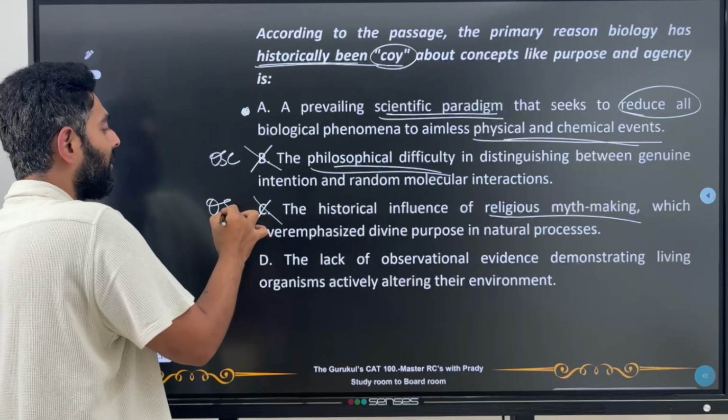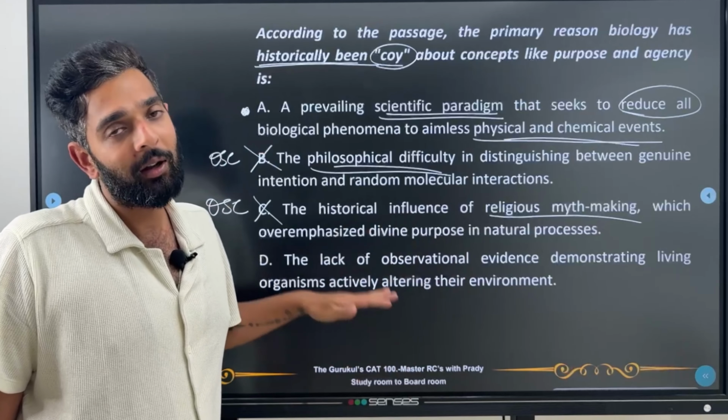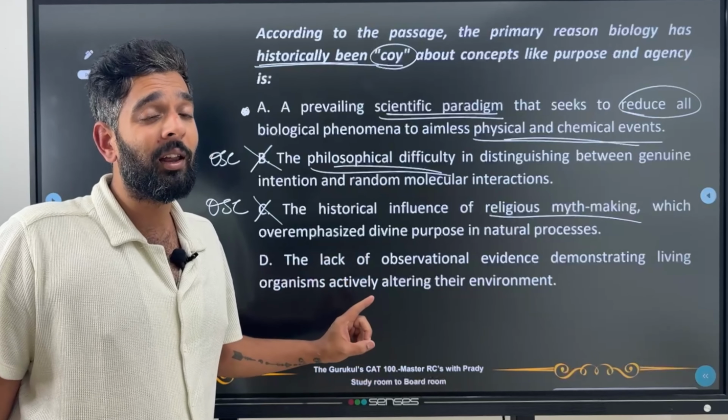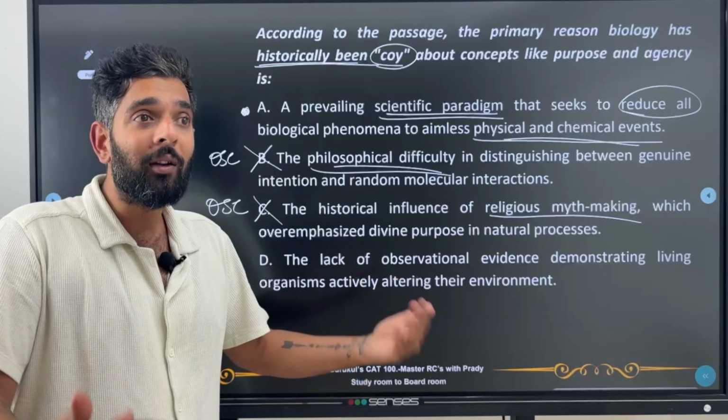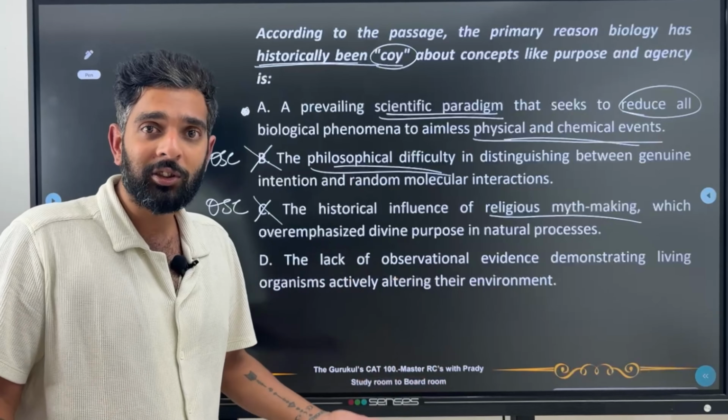D says the lack of observational evidence demonstrating living organisms actively altering their environment. Again, clearly in the passage itself he said that there is evidence. Why do you run faster just to save your life? So there is some evidence demonstrating that living organisms are able to actively alter or change their environment, right? So this is an opposite answer from what's given in the passage, so you can remove this. The best possible answer now becomes A. So our correct answer would be A.